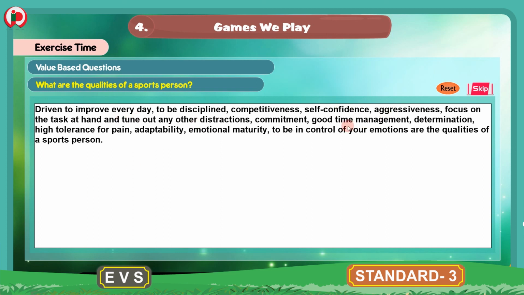We should have good time management and we should not waste the time, and we should have determination, high tolerance for pain. Yes, for a sports person, you need to practice to play the game, so you should have high tolerance for pain. You should have adaptability, emotional maturity, means you should be in control of your emotions. So these are the qualities of a sports person. Now we will move to the next section.